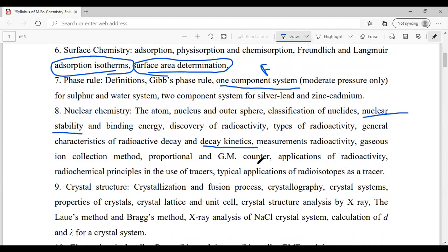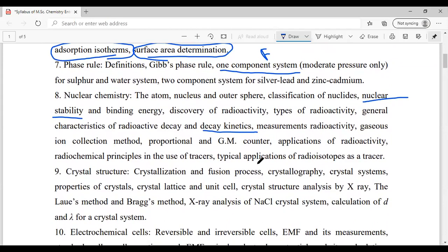Then in the last day revision, you should also go for the binding energy. These are the things that you should revise once more in the last few days.